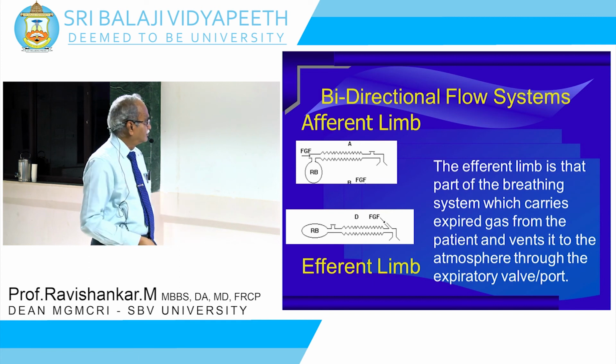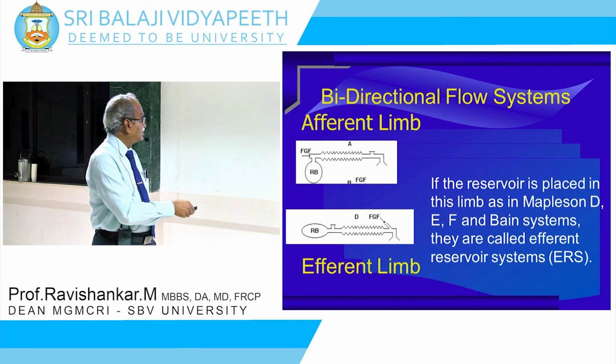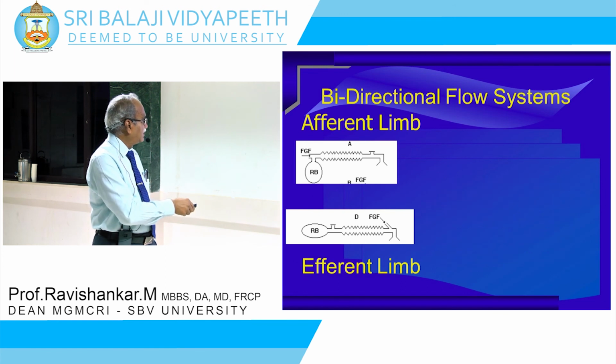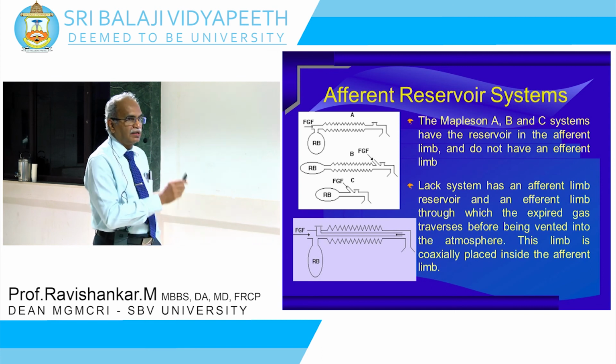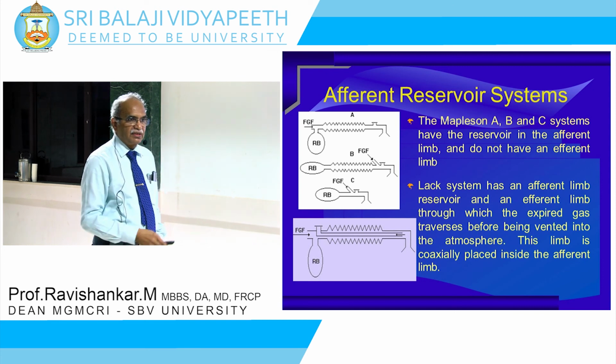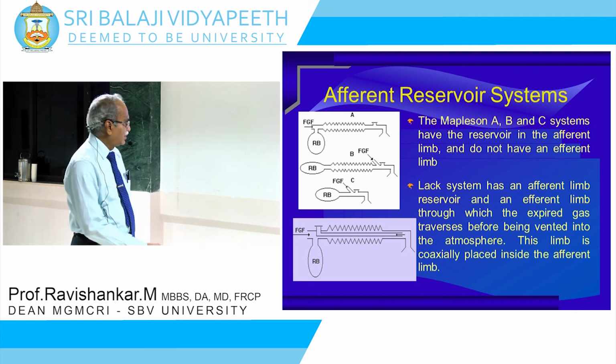Mapleson A, B, C systems have the reservoir in the efferent limb, because the fresh gas is delivered here and this is part of the fresh gas system. In A, B, C, here it is coming from behind, but here it is coming in front, but these are all part of the fresh gas delivery. So all of them are called efferent reservoir systems.